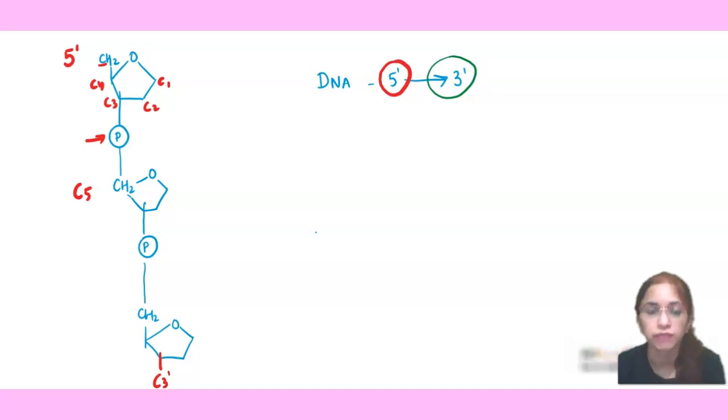So that is why we are writing DNA from 5 to 3 prime. Means here the 5 prime end is free and here the 3 prime end is free. So this is one strand of DNA which is written from 5 to 3 prime.